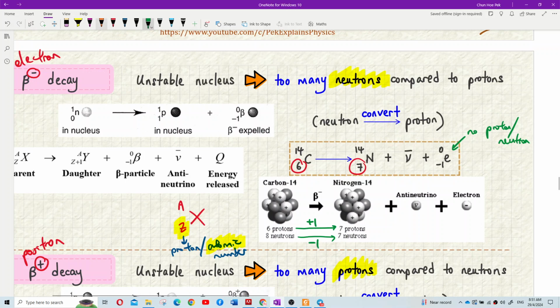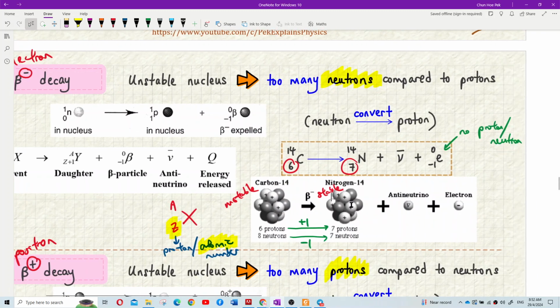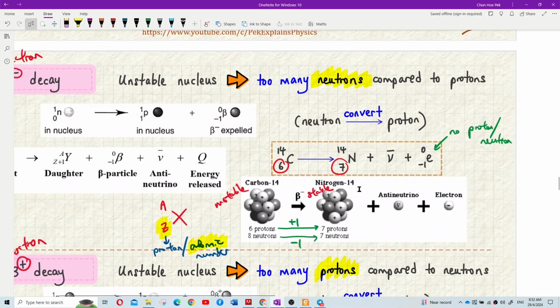Last time this one was unstable. Carbon 14 is unstable. Now the nitrogen has become stable already. Understand? This one is unstable because it has too many neutrons. Now it has to undergo beta negative decay. So now it becomes nitrogen 14 with equal protons and neutrons, and it is stable already. Understand?